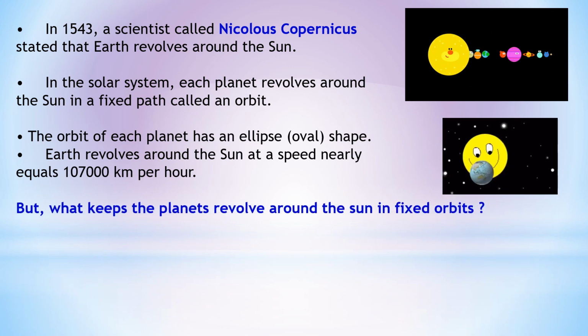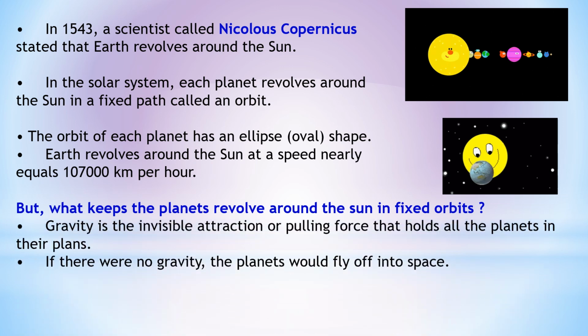What keeps the planets revolving around the Sun? Gravity is the invisible attraction or pulling force that holds all the planets in their places. If there were no gravity, the planets would fly off into space.